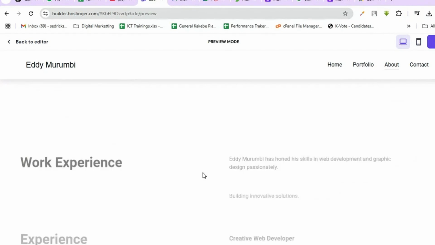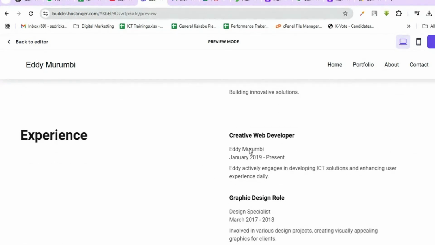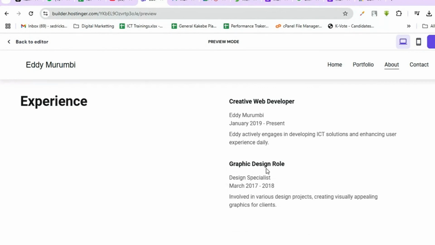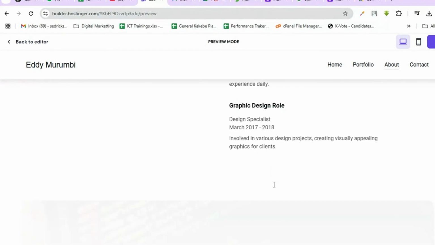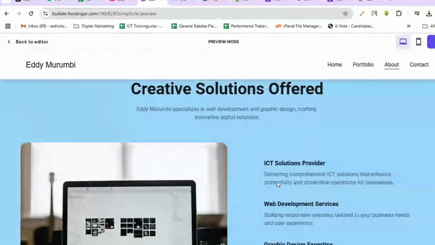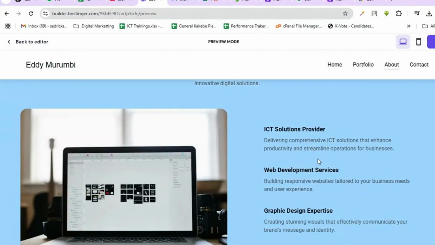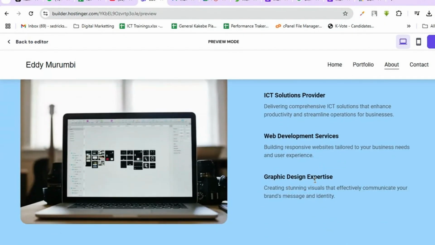And these are the companies he has been working with, work experiences. He's been a developer since 2019. I don't know if you've been developing since 2019. He's been in a graphics designing role 2017-18. So this is what AI can do. And then it gives the services that it offers: ICT solution provider, website developer, and a graphics designer. It doesn't differentiate from the input we give.